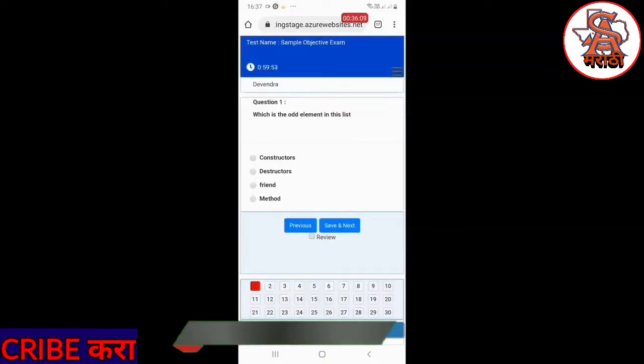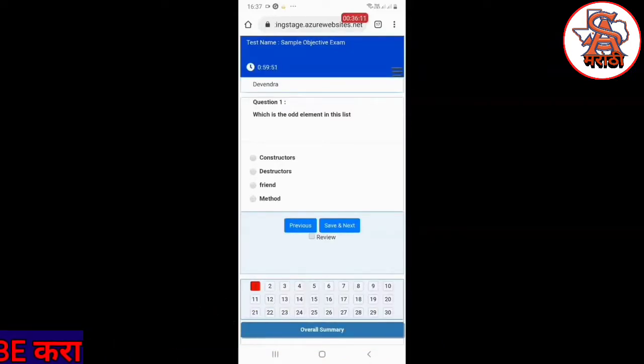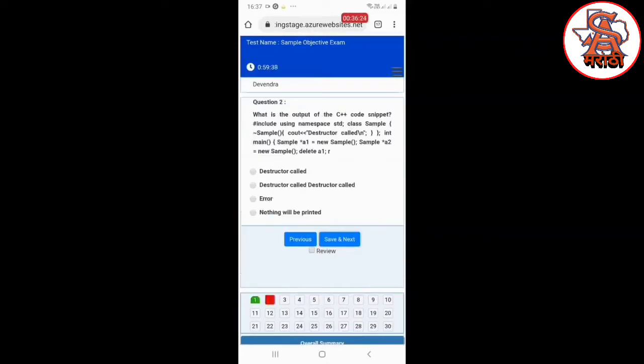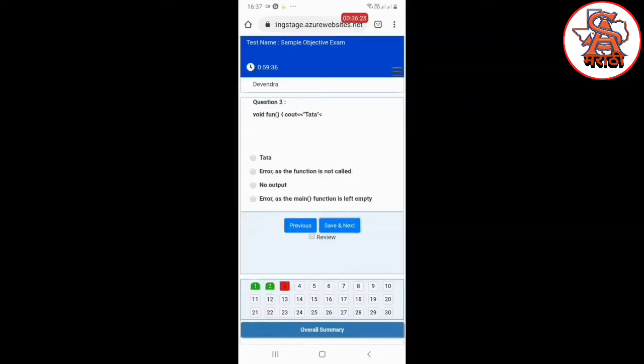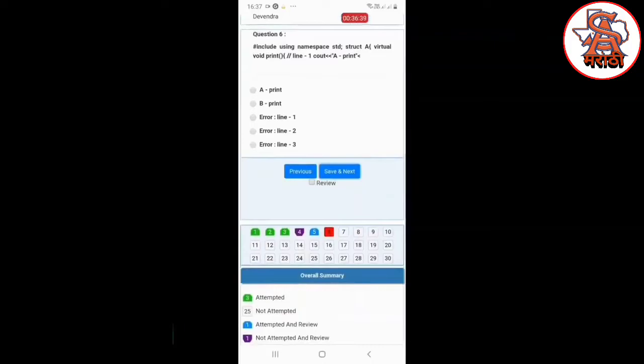As soon as you click on that button, your online exam would be started. On the left hand top corner, you can see the exam timer. You need to keep track of this timer. As soon as this timer elapses, your online exam would be marked as complete. The question along with its multiple choice options would be shown. You can select a suitable option and click on the save and next button. There is even a facility available to mark a particular question for review purposes.